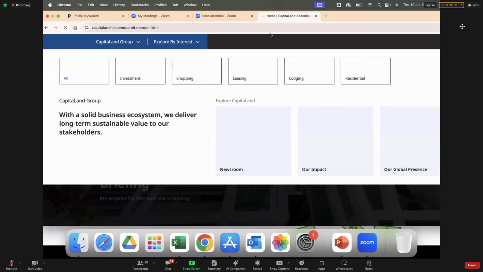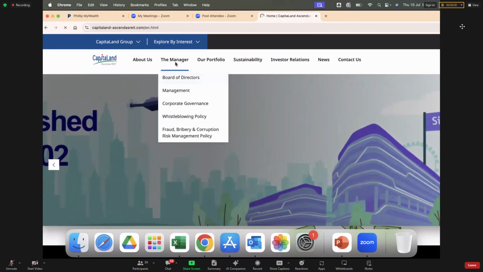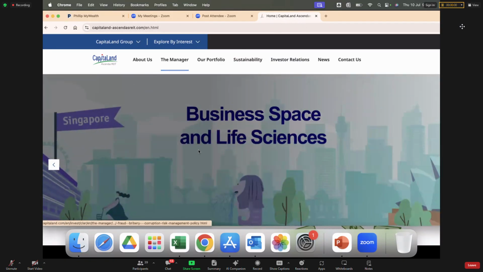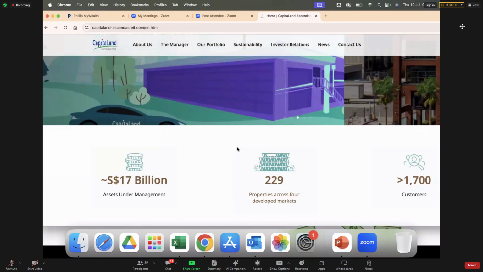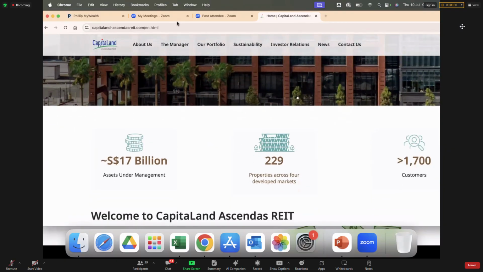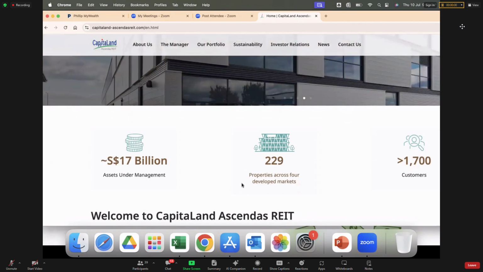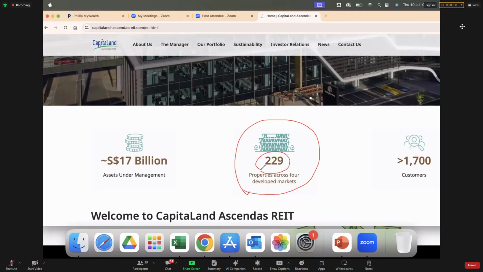So when you come to the REIT website, there's this thing called About the Manager. You can see what you like. Our Portfolio will tell you what property they have. So you can also see from here, as I mentioned, size really matters when it comes to REITs. Number of properties, 229, to me, is a good size in the Singapore context.